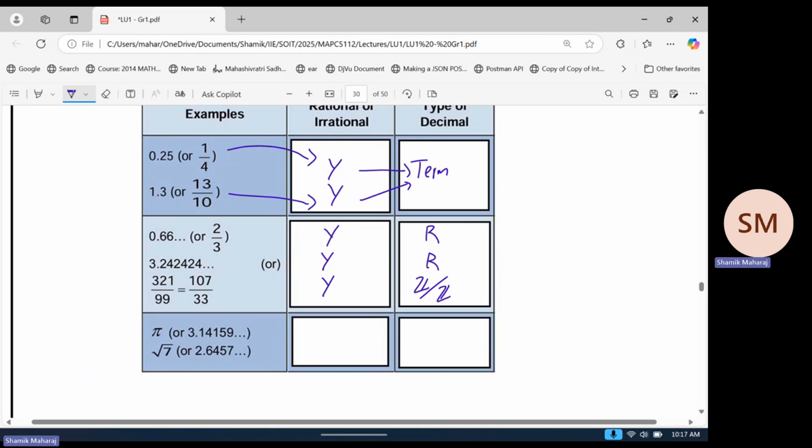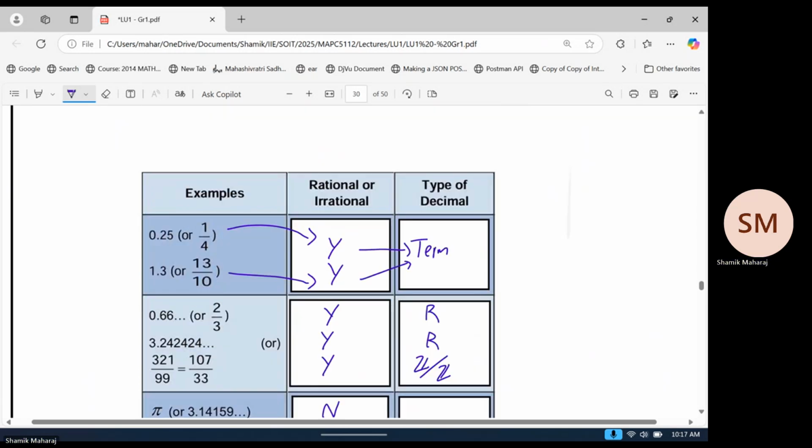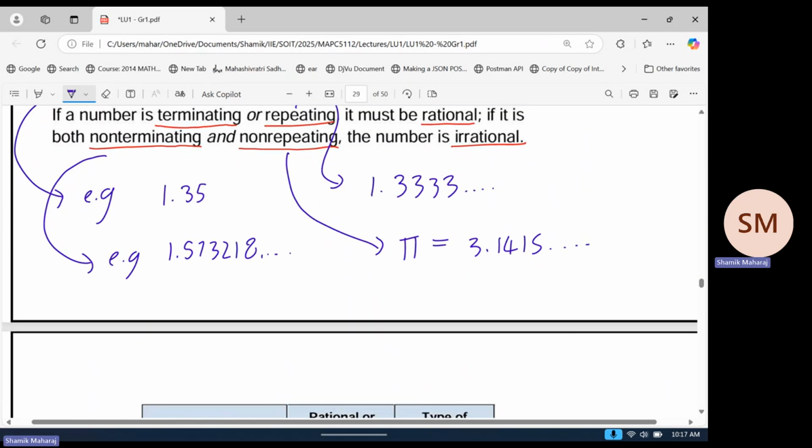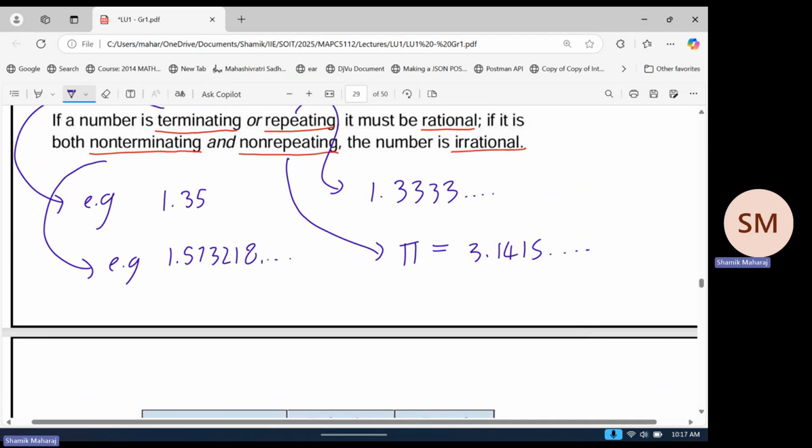Okay. Pi, we know pi is not rational, right? That's clear. But let's check by the criteria above why it's not rational. So I'm going to say no here. Pi, is it terminating? Not terminating, right? Is it repeating? No repeating pattern in pi. It's just continuously unknown numbers.